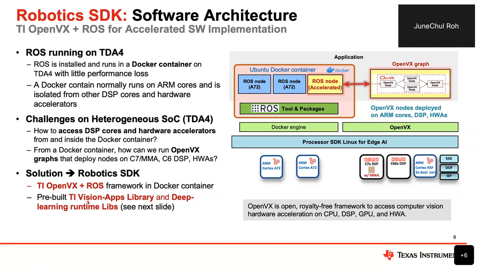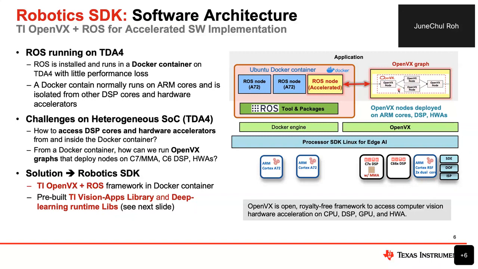For example, in this diagram, let's say we have multiple ROS nodes up and running in the container. Most of them run on the ARM core. And some of them, for example deep learning or vision chains, can be accelerated on our hardware accelerators and the DSP core.